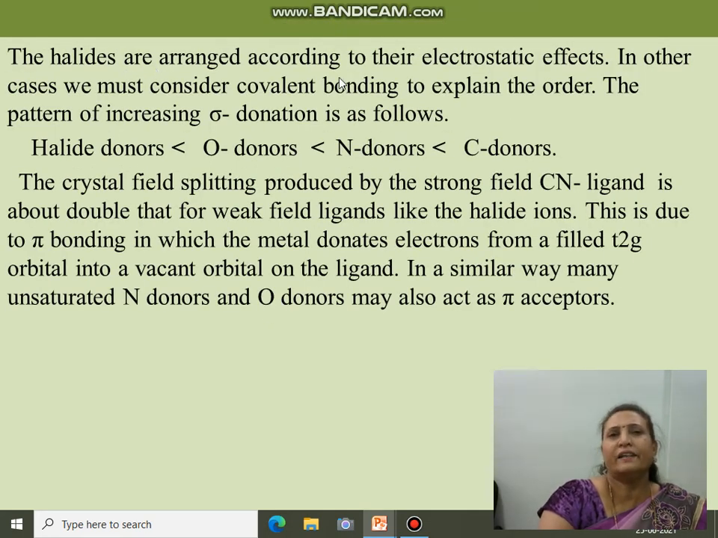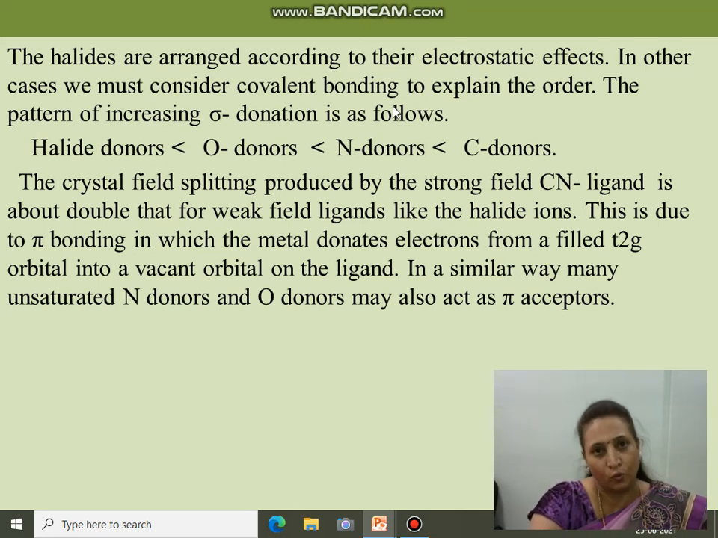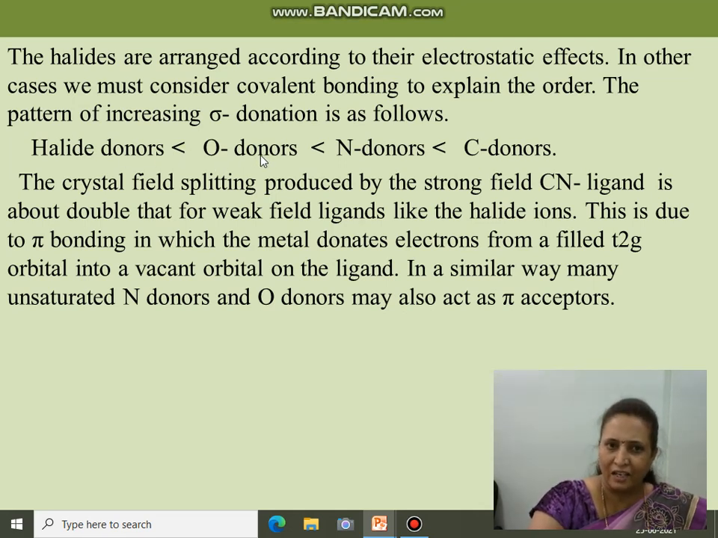The halides are arranged according to their electrostatic effects. Now fluorine, chlorine, bromine, iodine get arranged according to their electrostatic effect. In other cases, we must consider covalent bonding also to explain this order. The pattern of increasing sigma donation is also important. So from that, halides are weak field ligands. Then after halides, oxygen containing ligands, then nitrogen containing ligands, and then lastly carbon containing ligands.